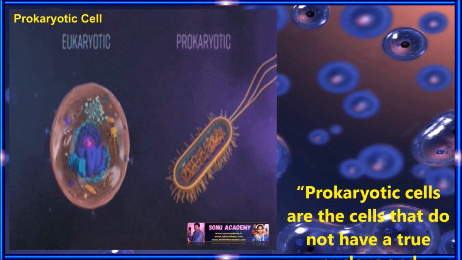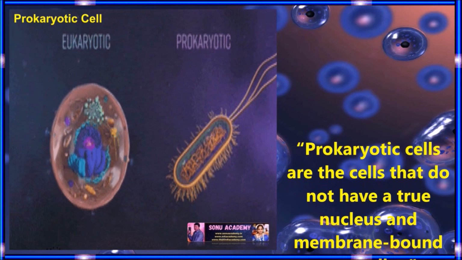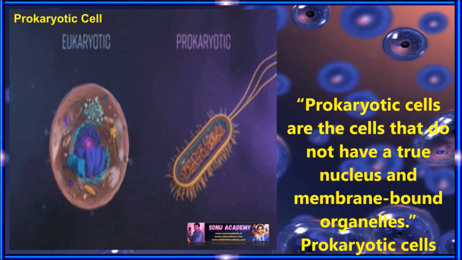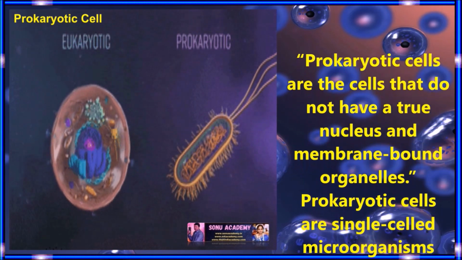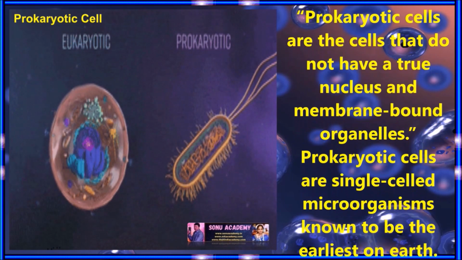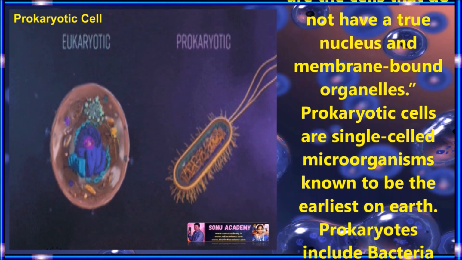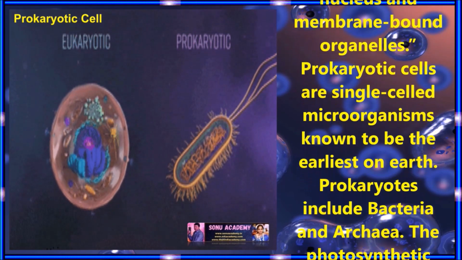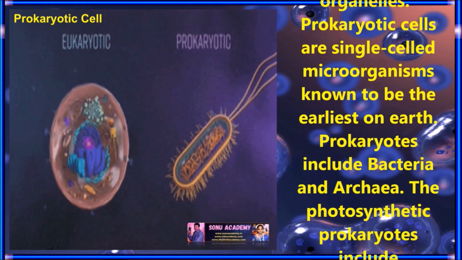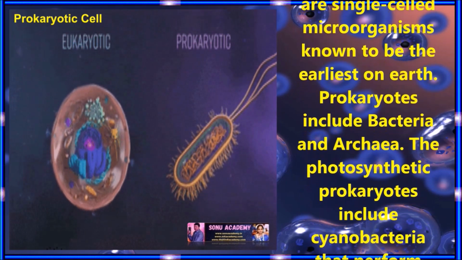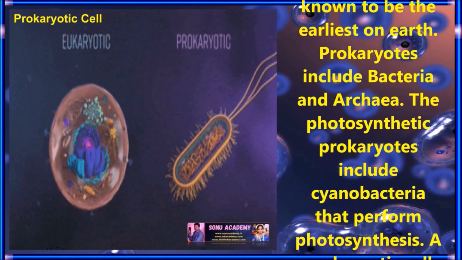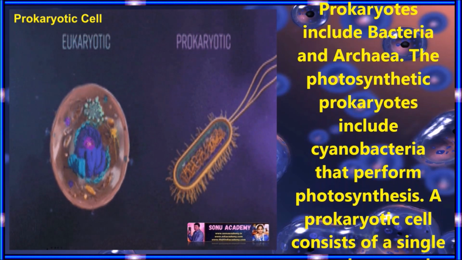Let us discuss prokaryotic cells. Prokaryotic cells are cells that do not have a true nucleus and membrane-bound organelles. Let's see in detail about the prokaryotic cell. Prokaryotic cells are single-celled microorganisms known to be the earliest on the earth. Prokaryotes include bacteria and archaebacteria.